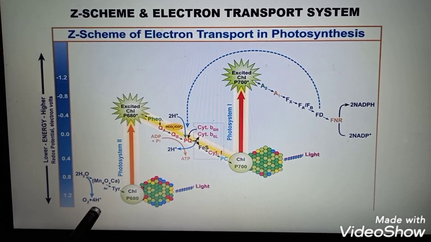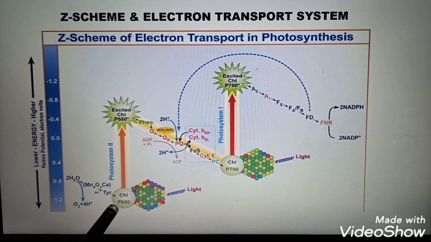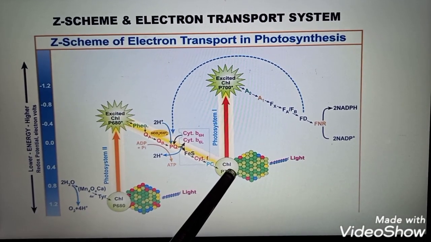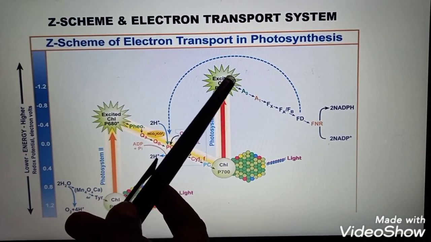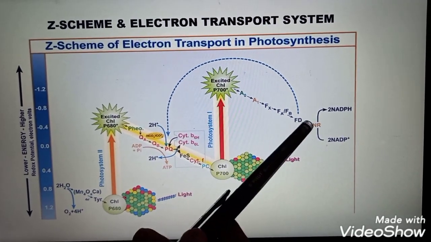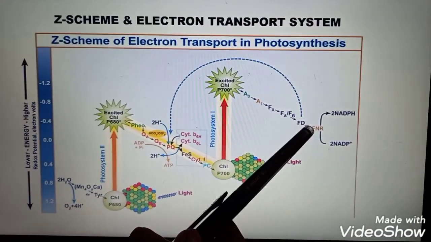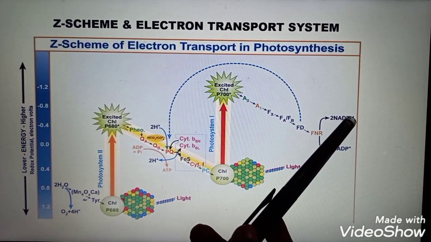There is a release of hydrogen ion and electron, which goes through the P680 molecule and different electron carriers to P700, and then to the P700 excited state, and then through different carriers to ferredoxin, where ferredoxin becomes reduced, and there is reduction of NADP to NADPH2.